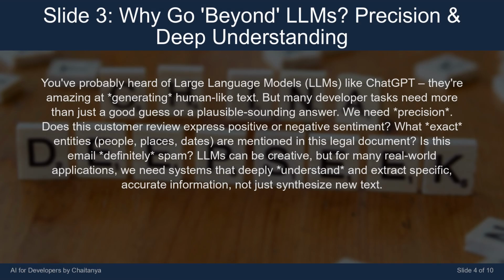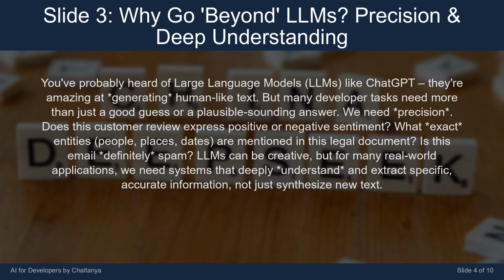You've probably heard of large language models, LLMs. Like ChatGPT, they're amazing at generating human-like text. But many developer tasks need more than just a good guess or a plausible-sounding answer. We need precision. Does this customer review express positive or negative sentiment?